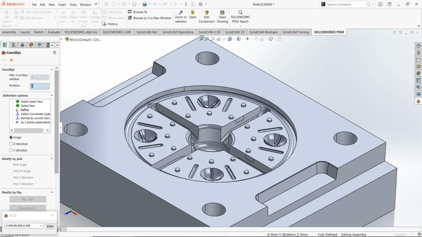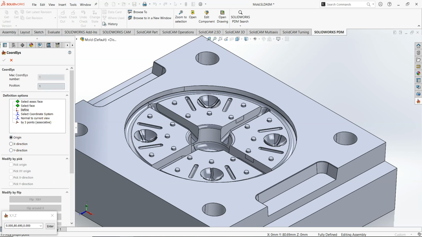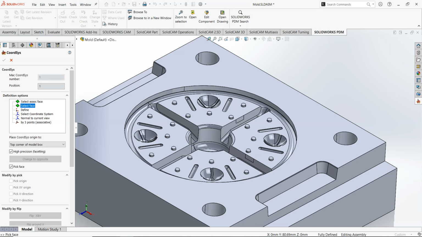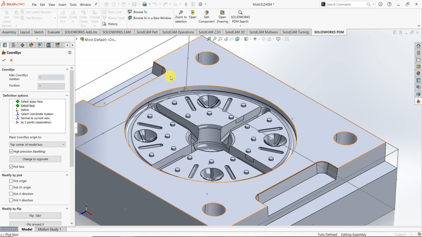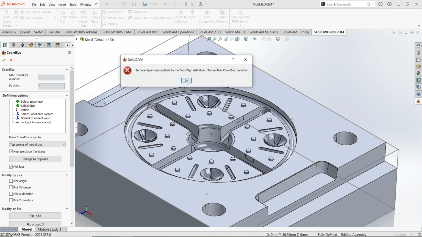And the others are some different ways for defining coordinate system. But as I mentioned, this is the easiest way, and I prefer this definition type in at least 95% of all cases. So let me define the coordinate system again.